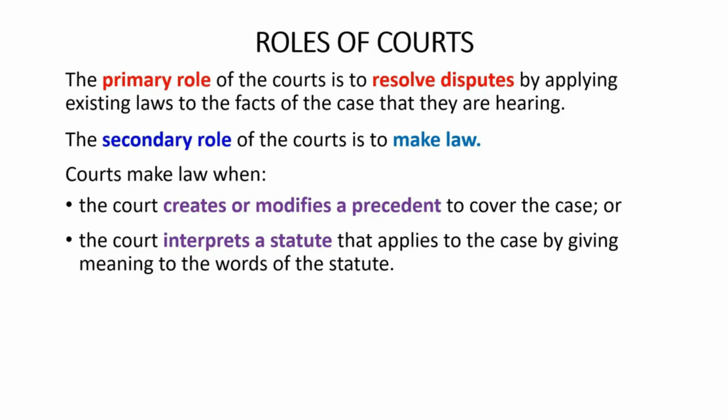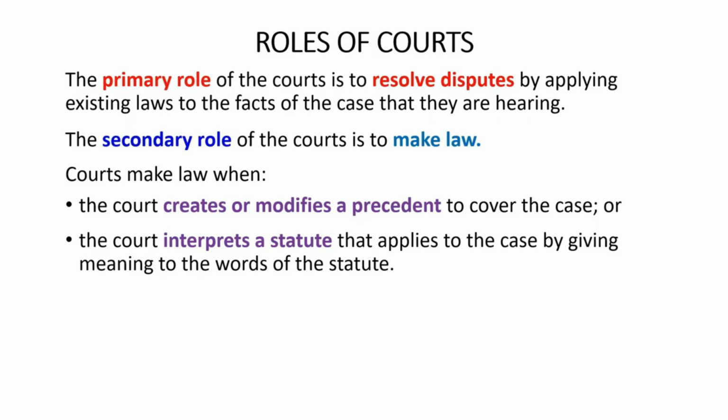This precedent will be binding on lower courts in the same court hierarchy when those lower courts are interpreting those words in the statute. And this precedent will be a persuasive precedent for other courts, for example, higher courts in the same court hierarchy or courts in other court hierarchies when those other courts are interpreting similar words.